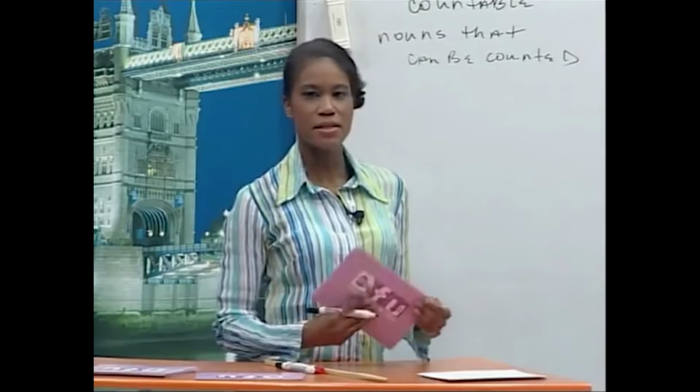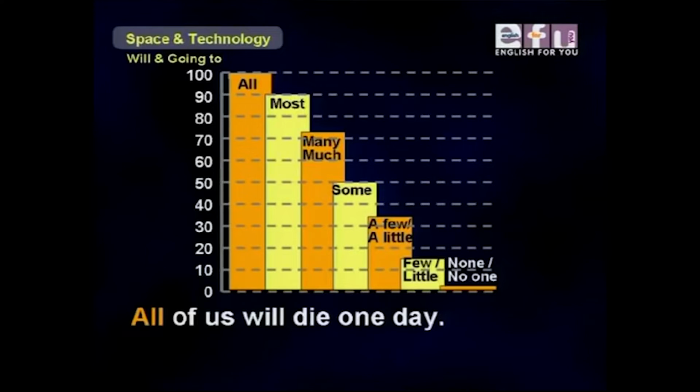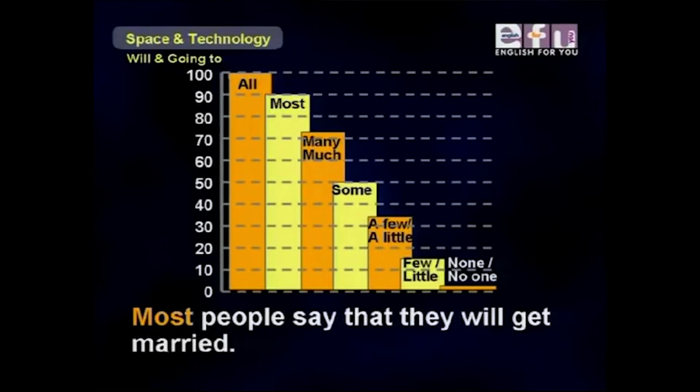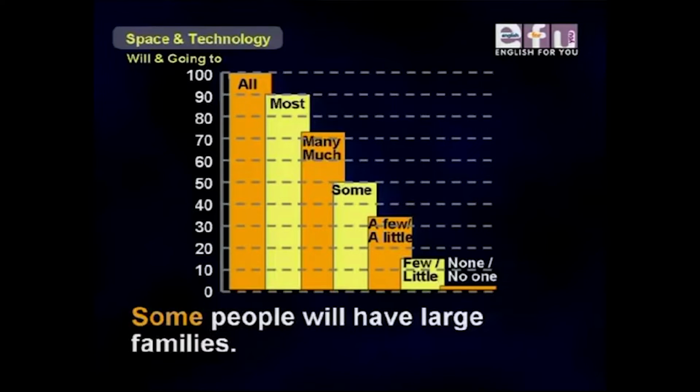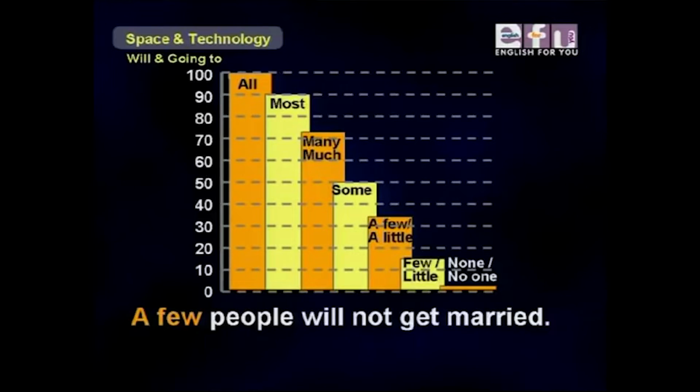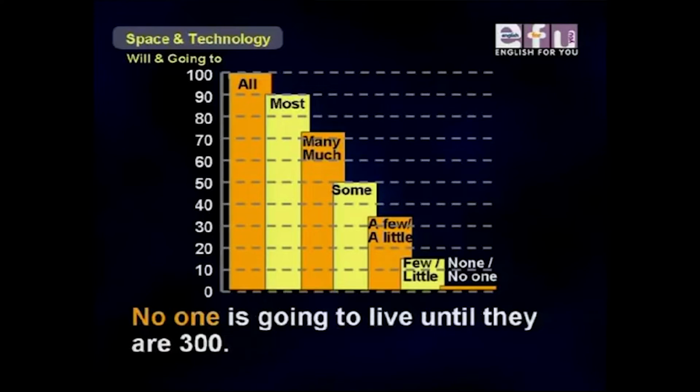Now, here are some sentences using these quantifiers. All of us will die one day. Most people say that they will get married. Many people will learn how to drive a car. Some people will have large families. A few people will not get married. Few people are going to have more than 10 children. No one is going to live until they are 300.